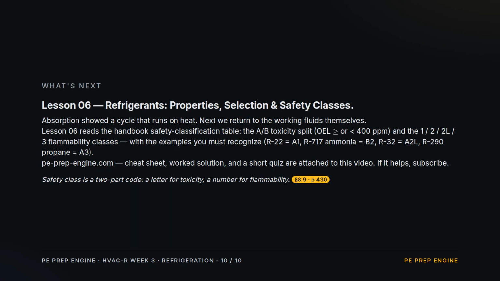Next up, Lesson 6, Refrigerants, Properties, Selection, and Safety Classes. We'll read the Handbook safety table, the A and B toxicity split at 400 parts per million, and the 1, 2, 2L, and 3 flammability classes, with the examples you need to recognize, like R22 as A1 and ammonia as a B2.